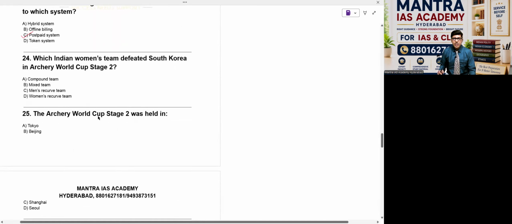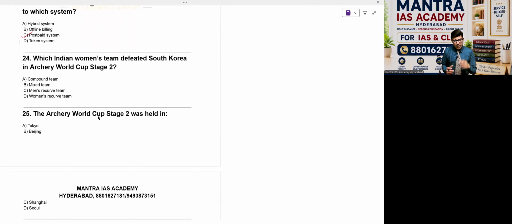24th question. Which Indian women's team defeated South Korea in Archery World Cup Stage 2? It's a big development. Generally, South Korea is very strong in archery, so our team did it. A great achievement for this Indian team. The name of the team is Women's Recurve Team, option D.